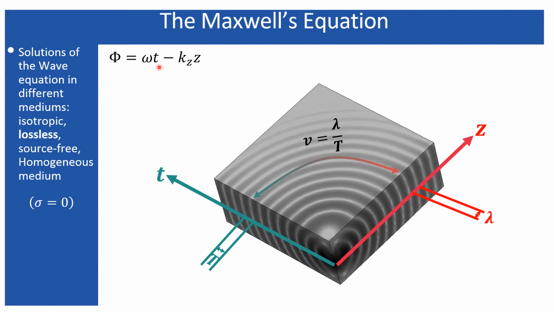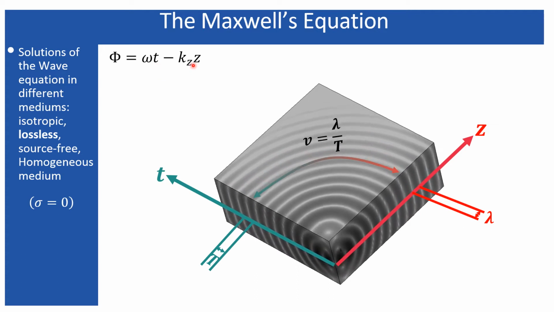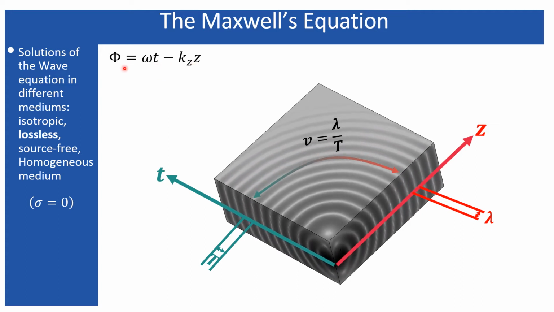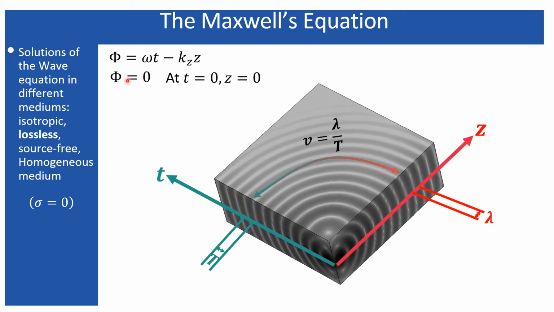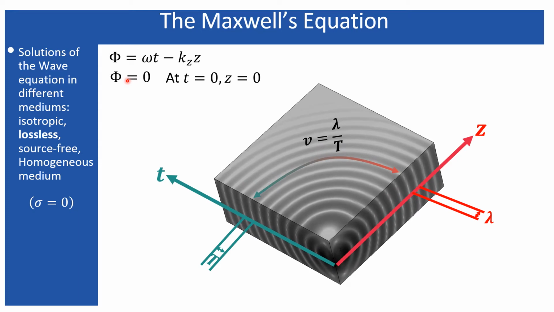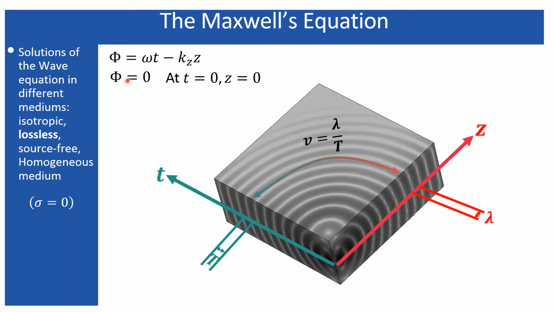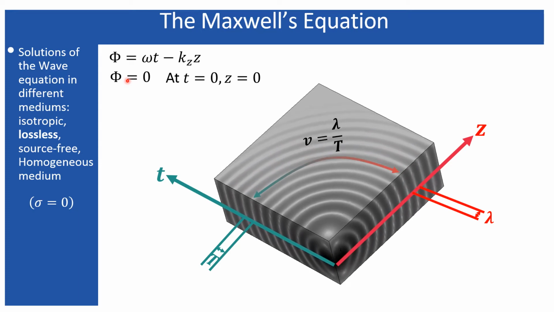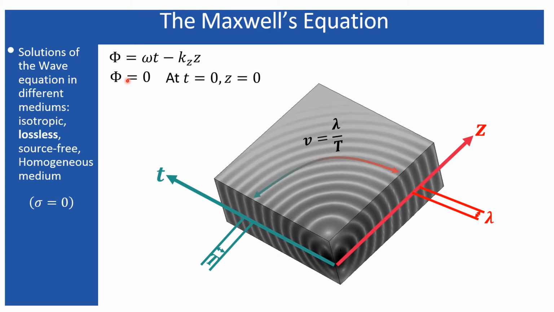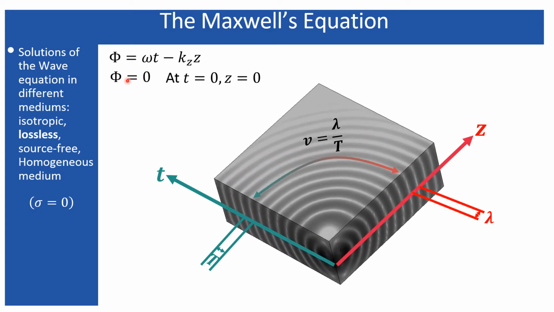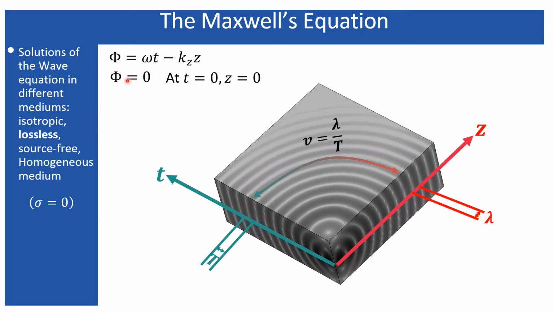If you put t equal to 0 and z equal to 0, the phase at the initial time and initial position is obviously 0. Now suppose you consider that you are on a plane of constant phase. Now the plane is propagating, and you are trying to measure the phase after traveling one wavelength from the initial position.